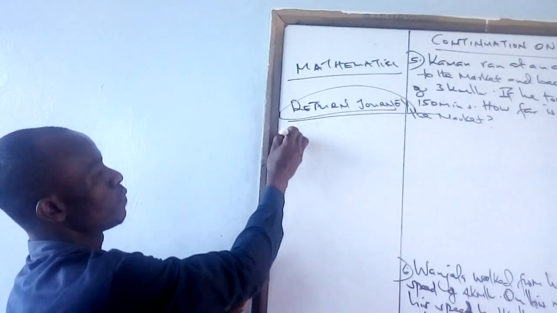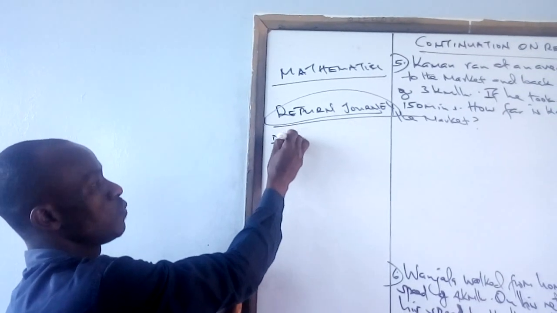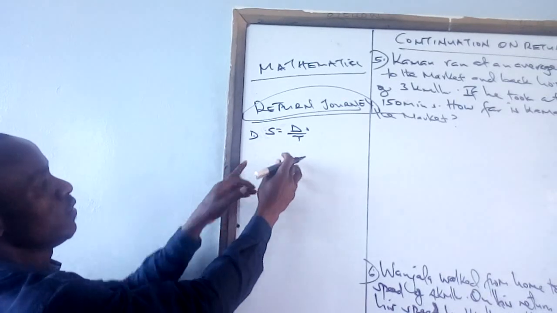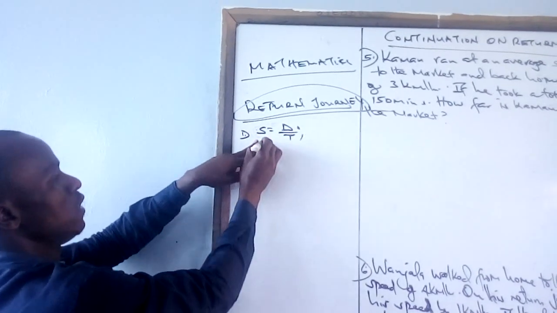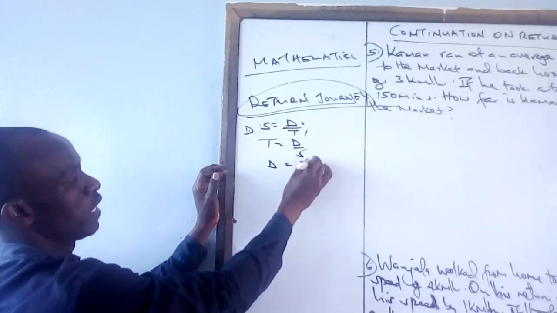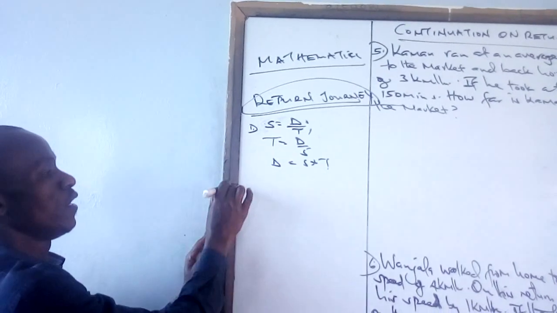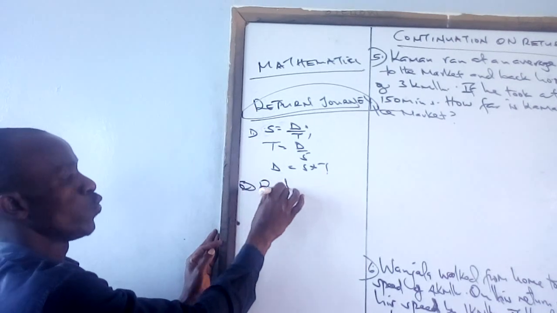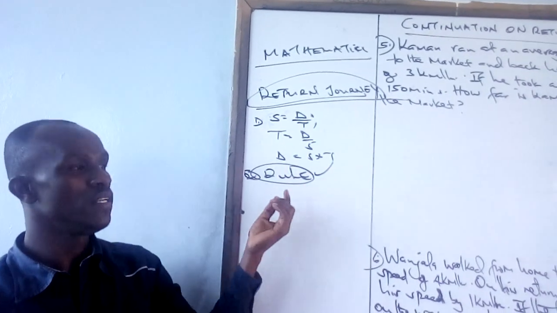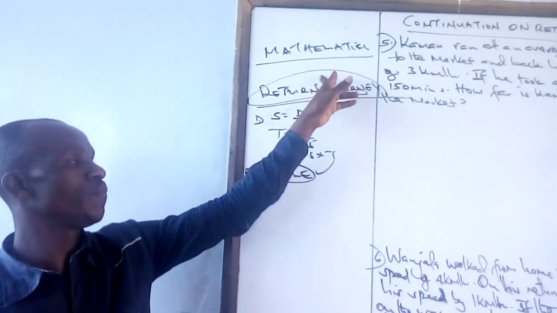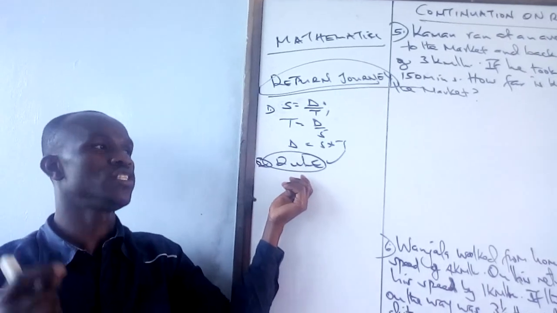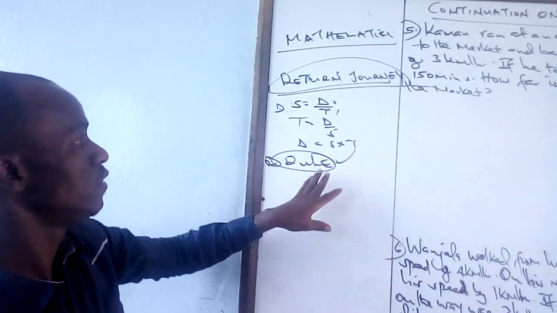Remember what we said previously, that for us to calculate speed, it is distance over time. We said that time is equal to distance over speed, and distance is speed times time. We remind ourselves there is a rule which we were following: the distance on a return journey remains the same unless you change the route. And we had a previous discussion.